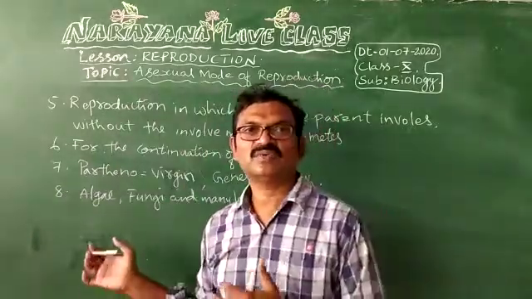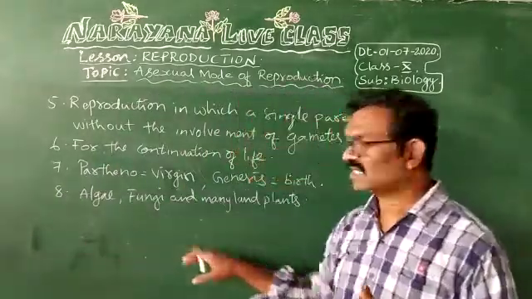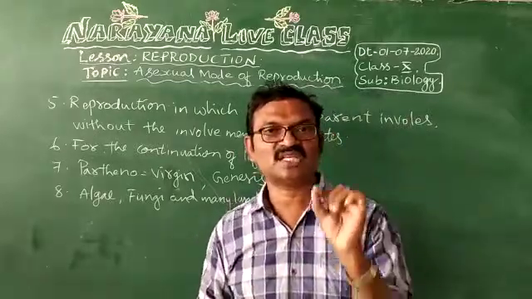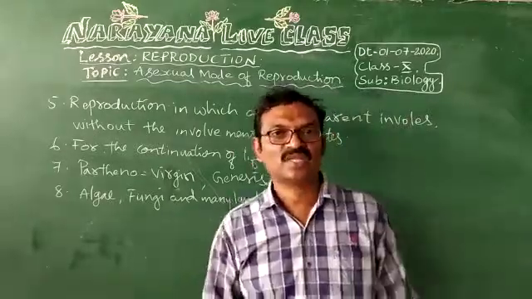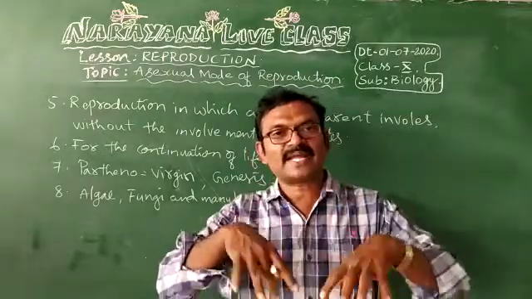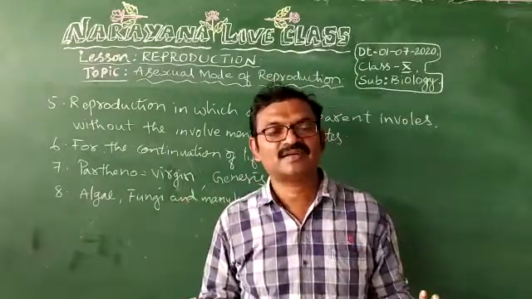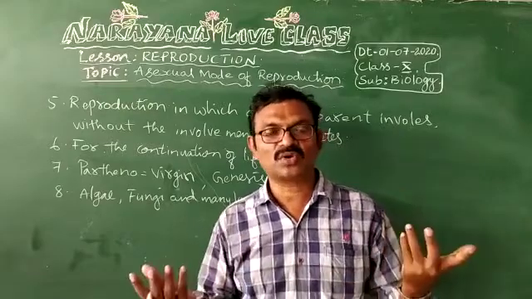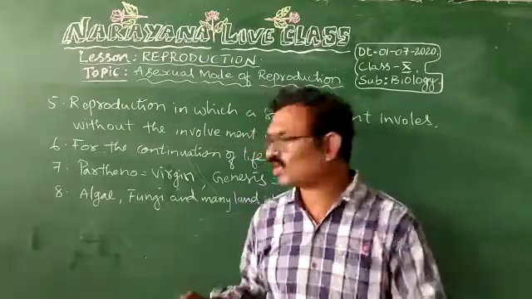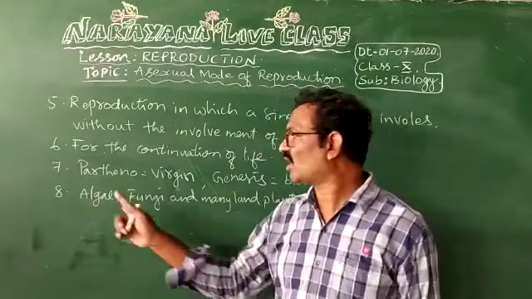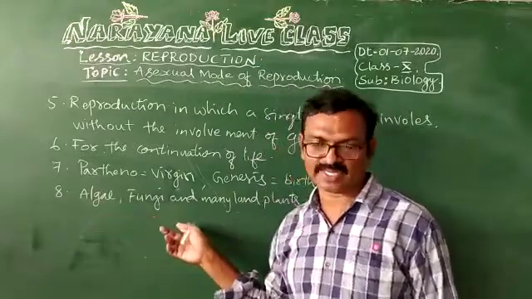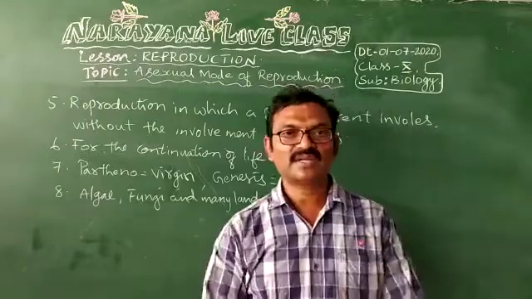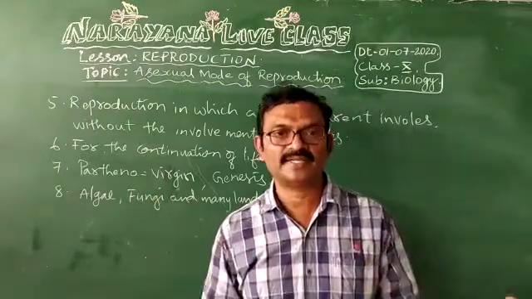So in these we can see the fragmentation process. That means the organism itself breaks into pieces. Each piece is called a fragment. Each fragment can develop into an individual, and individually they can grow into adults. That kind of process is called fragmentation. Algae can do that process, fungi can do that process, and many land plants can develop individually.